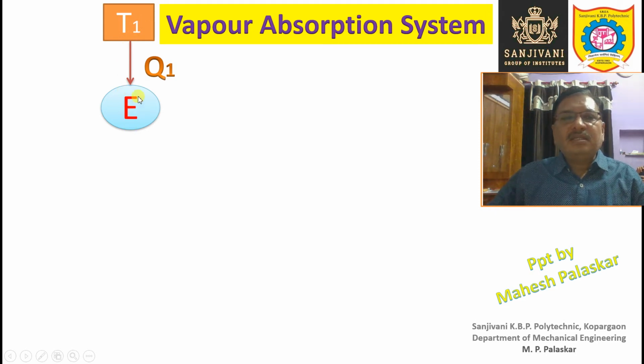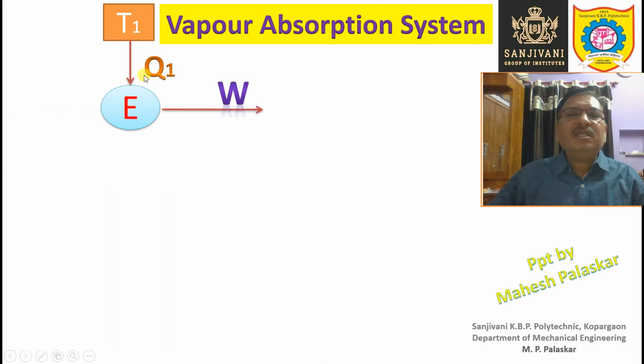So assume that this is a heat engine E which is receiving heat energy at the rate Q1 kilojoule per second from a high temperature reservoir at a higher temperature T1.